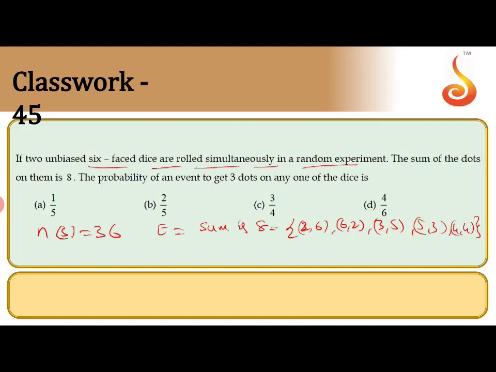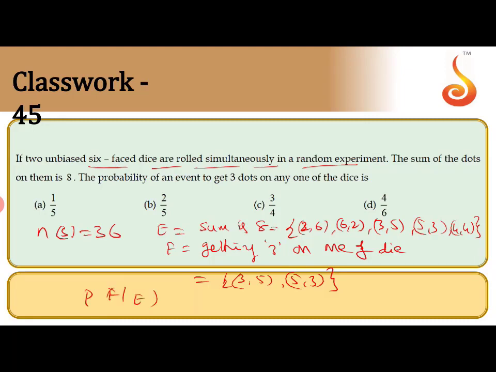Now the probability of an event to get 3 dots on any one of the dice. So F equals getting 3 on one of the dice. In this case it is 3 5 and 5 3. So they are asking conditional probability. The required probability is P of F given E, which is P of E intersection F by P of E.